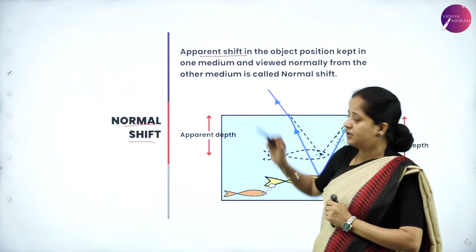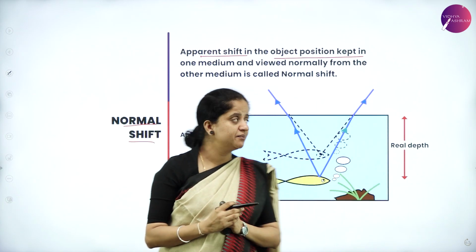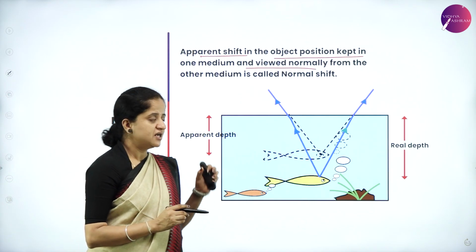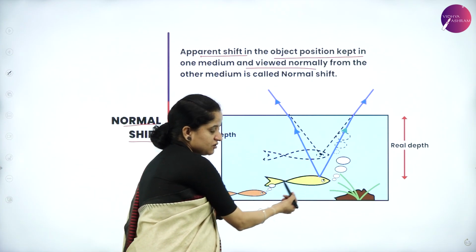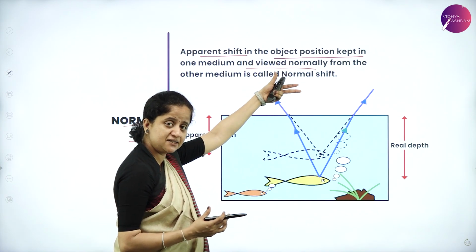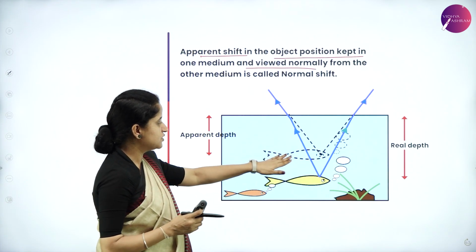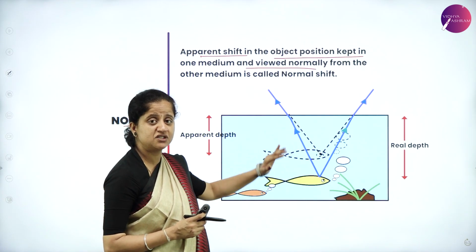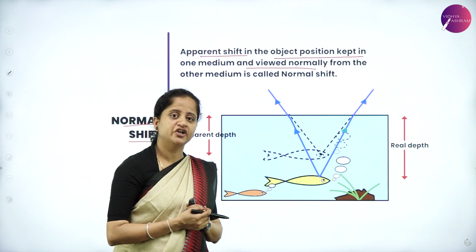So what is normal shift? Apparent shift in the object position kept in one medium when it is viewed normally from another medium is called normal shift. Say for example, we all have observed this in a fish tank. This is the actual position of the fish, but when we normally view the fish from the surface, which is from another medium, it appears to be shifted to some different position, and we assume that this is the actual position of the fish. But it is the apparent shift in the position of the fish in the fish tank. So that optical illusion is due to normal shift.